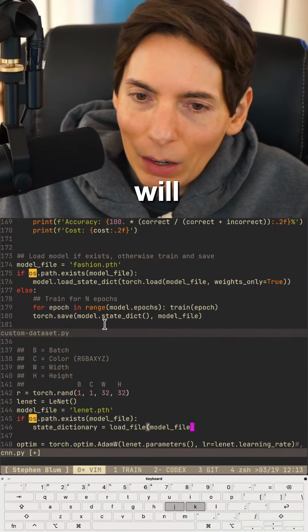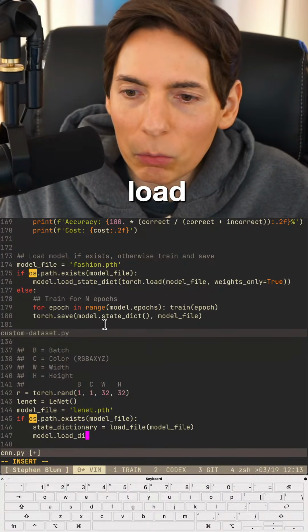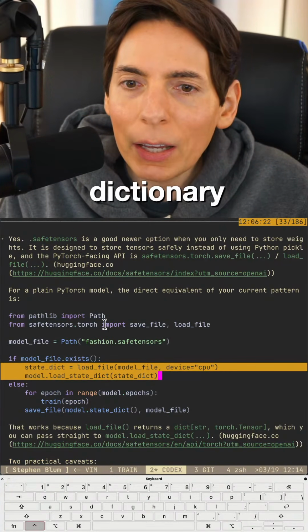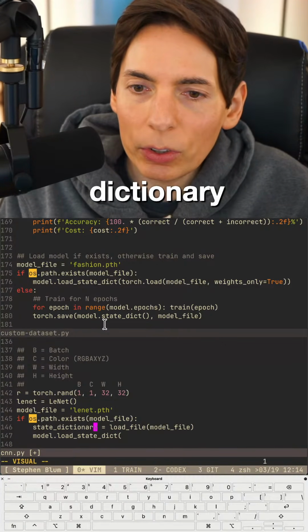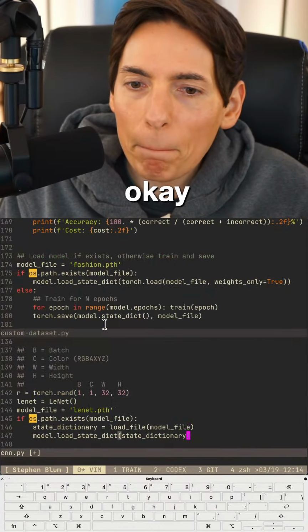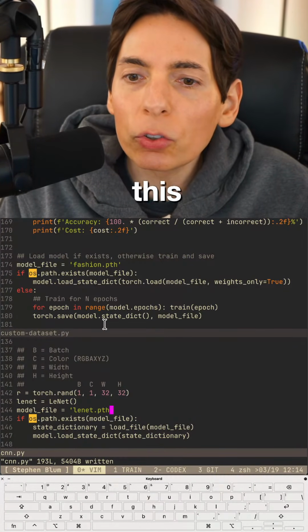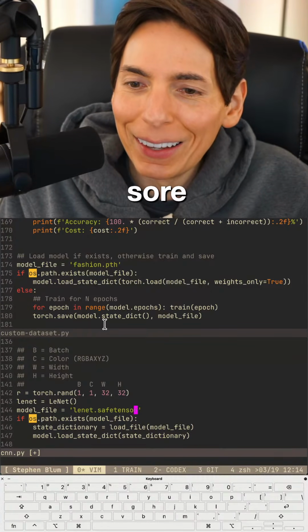It will. All right. So we get our state file and we're going to go model.load. Was it load state dictionary? Yeah, load state dictionary. We've got our state dictionary here. Is that what we want? Yeah, let's do that. Let's make sure this works. And this is going to be called safetensors.